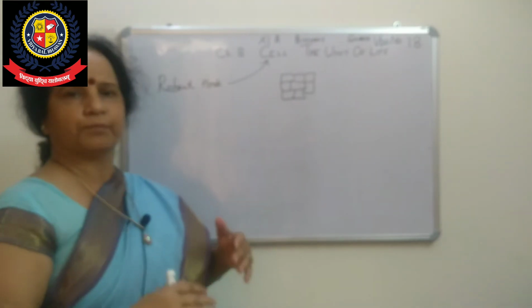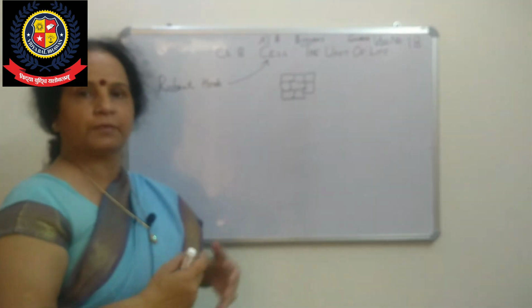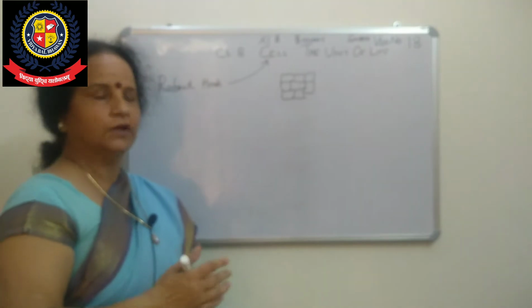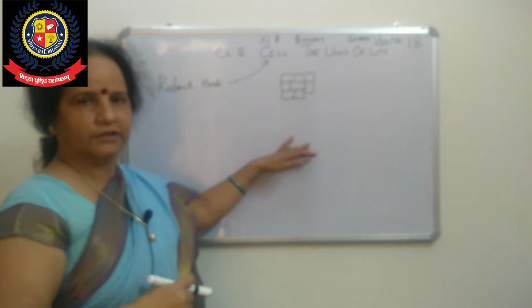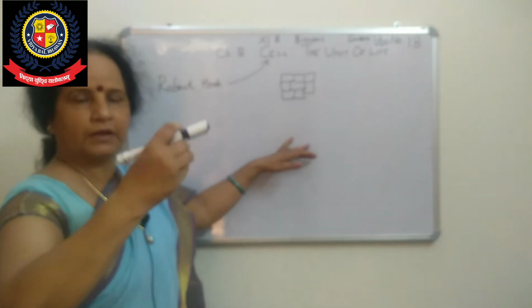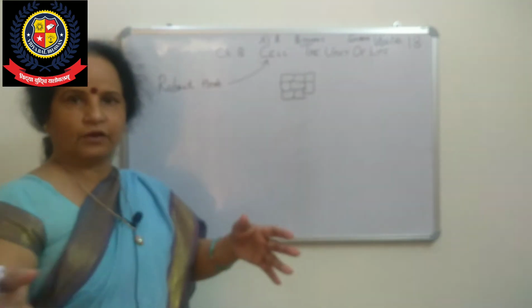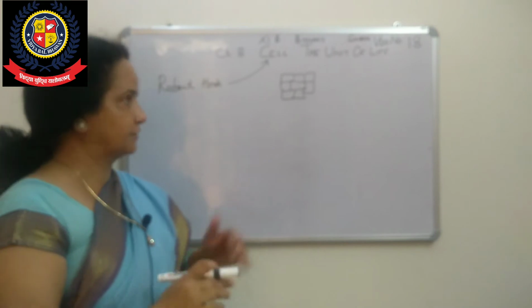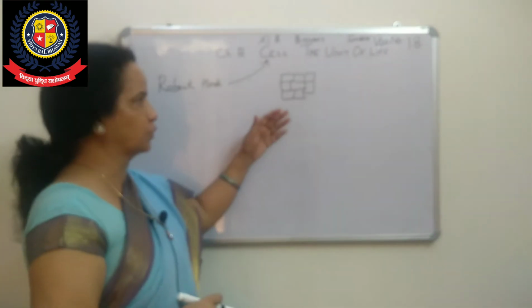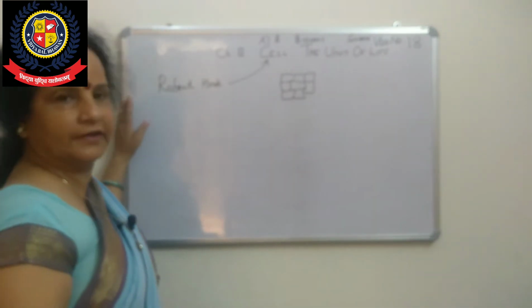Later on, when the compound microscope and the electron microscope came, more studies were done. Further, we will see who discovered the nucleus, and who discovered the other cell organelles present in the cell. We will study all of those. First we will see who coined this term.